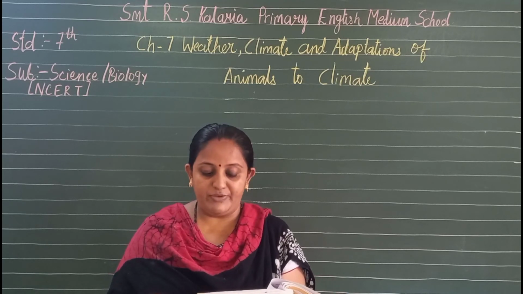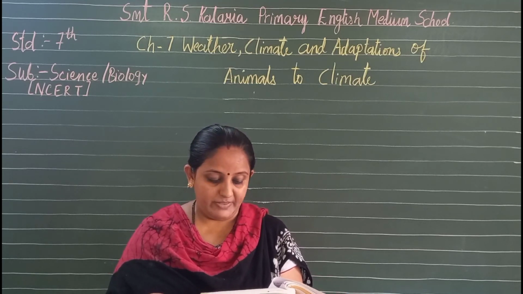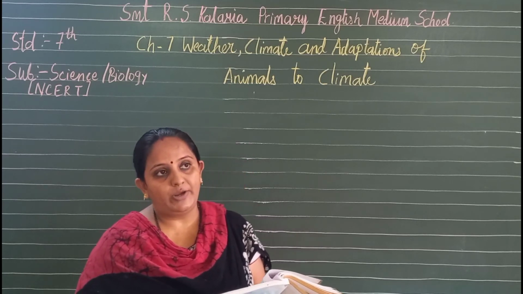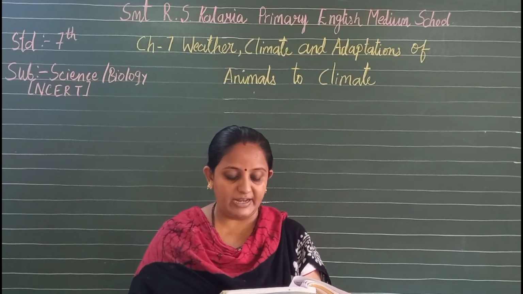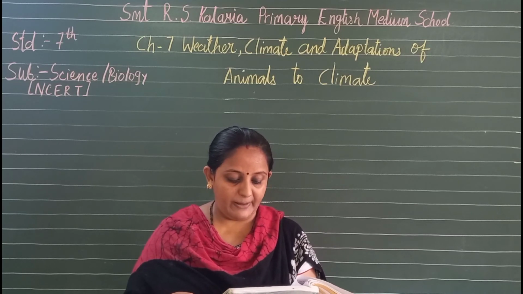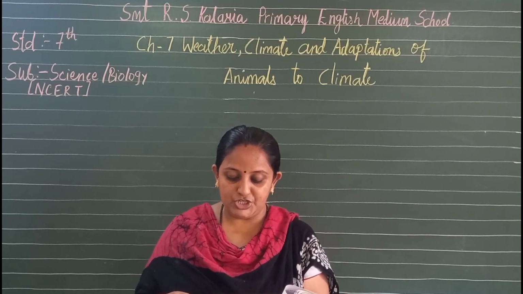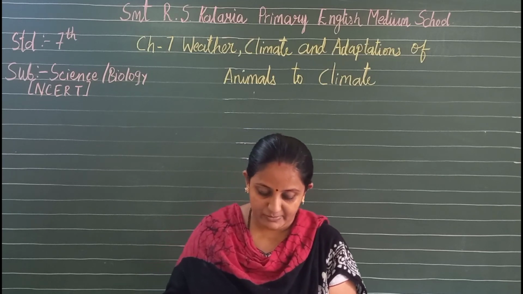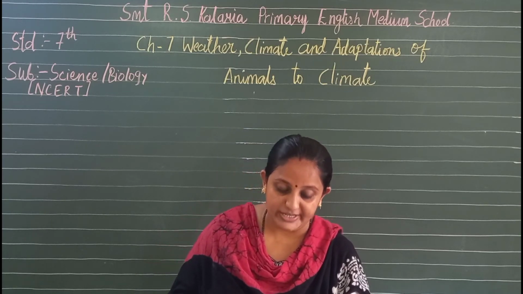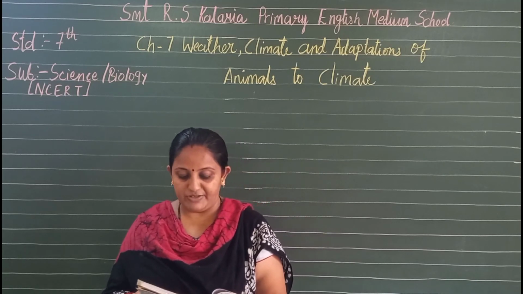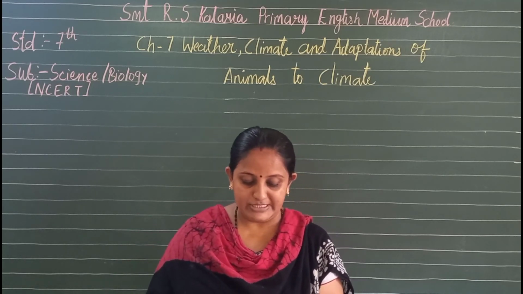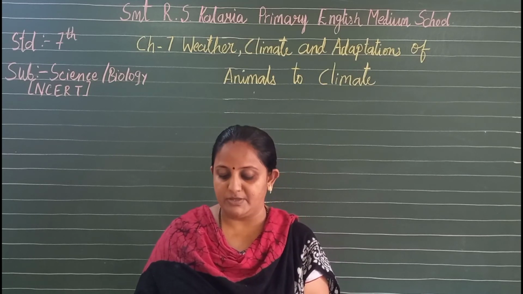All the changes in the weather are driven by the sun. The average weather pattern taken over a long period of time, say 25 years, is called the climate of the place. The tropical and the polar regions are the two regions of the earth which have severe climatic conditions. Animals are adapted to the conditions in which they live. The polar regions are very cold throughout the year. The sun does not set for 6 months in a year, and in the other 6 months it does not rise.